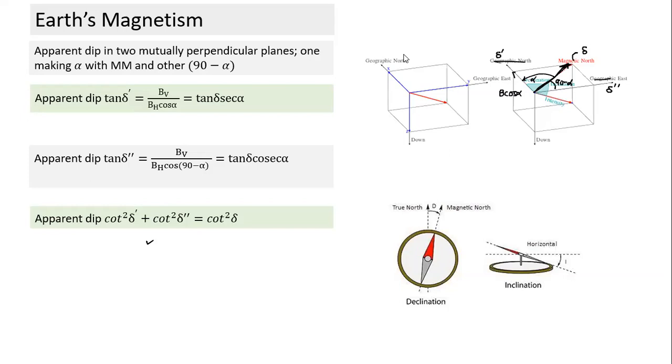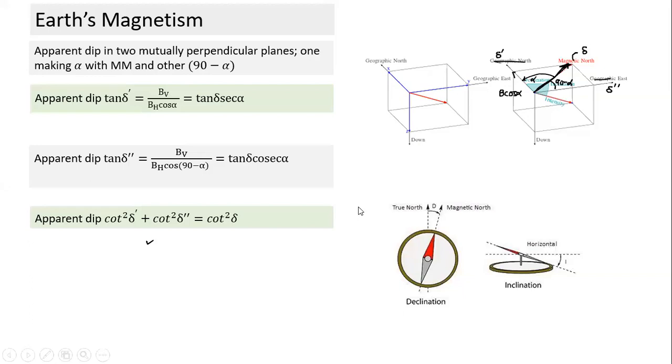The angle of dip is the angle with reference to the horizontal, which is equal to the vertical component divided by the horizontal component. That is a simple vector property. So angle of dip is also BV by BH. And if the vertical plane is not the magnetic meridian, BH changes and we have to take the component. That's all we need to do in this subtopic, Earth's magnetism.